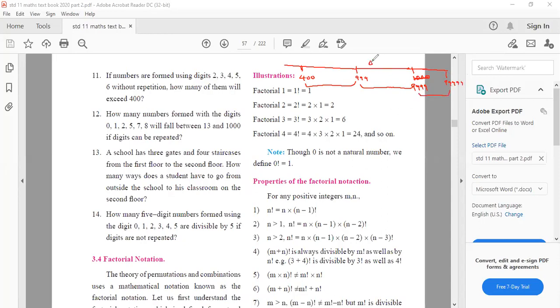So this is called 4-digit numbers. This is a 5-digit number. This is only from 400 to 999. But remember, 999 cannot be formed. So first you write 3-digit numbers greater than 400.